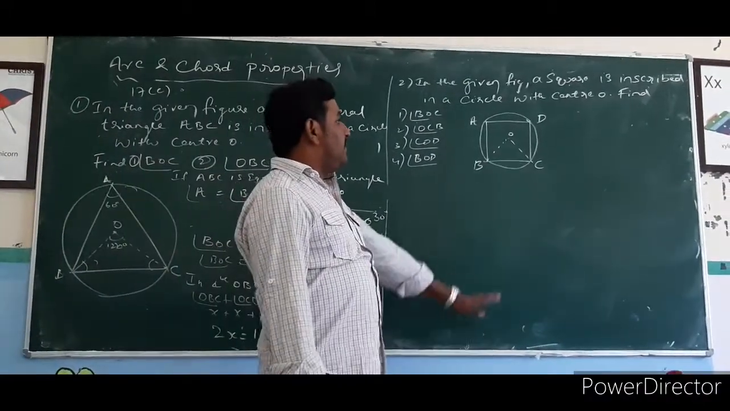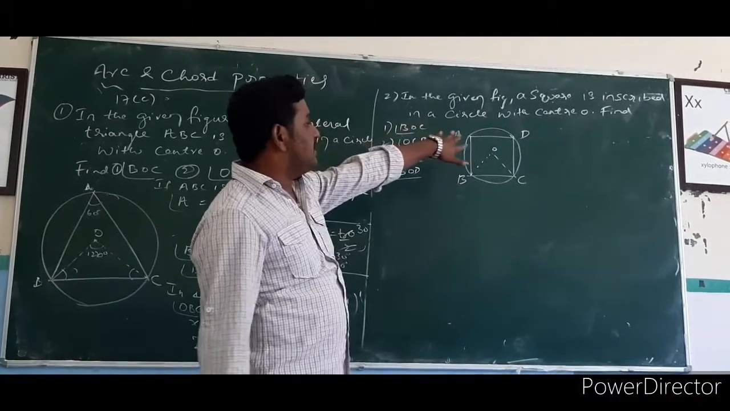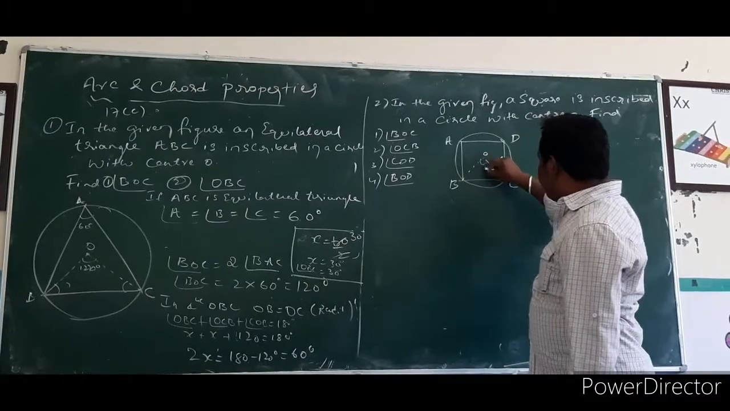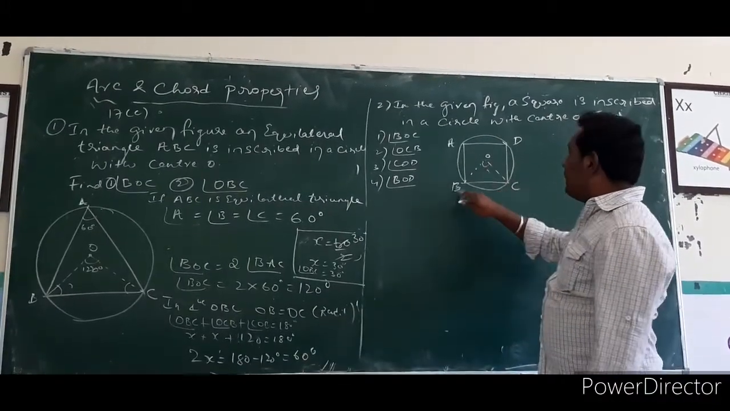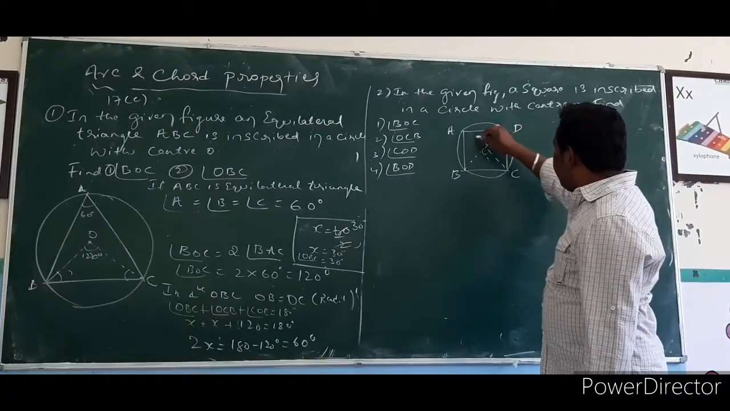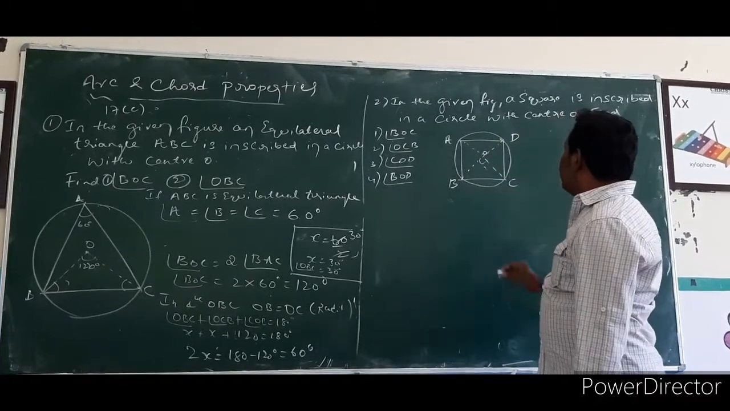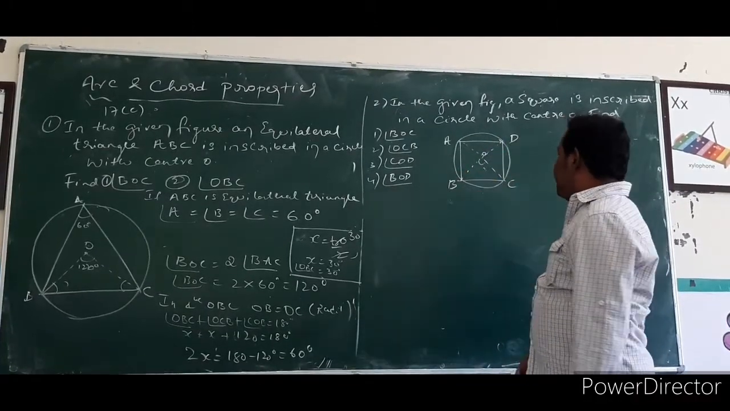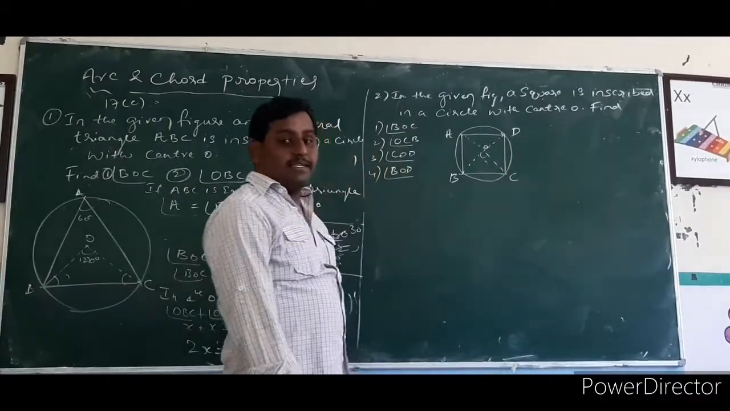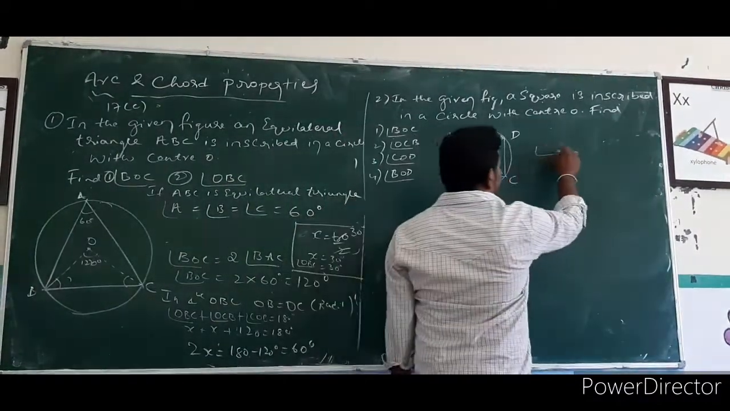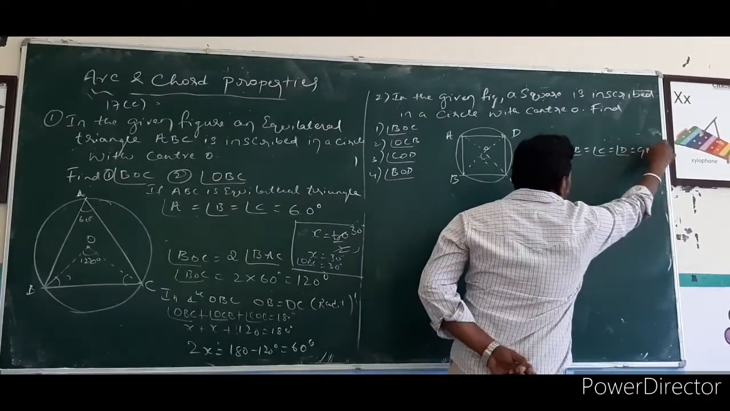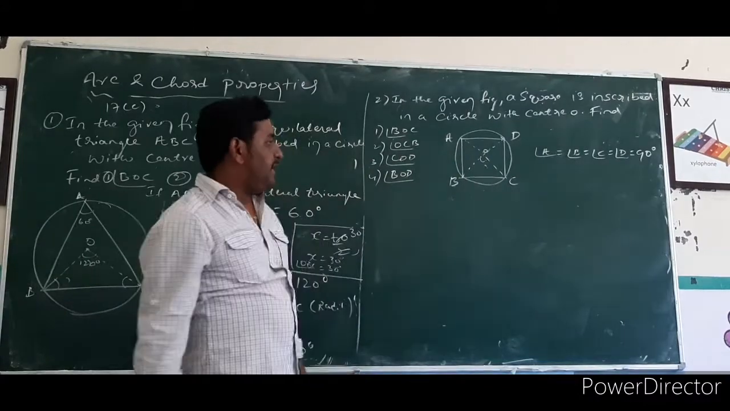Next problem. In the given figure, a square is inscribed in a circle with center O. They are asking to find BOC and OCB. Next, COD. That's why I am extending this line and this line also. So COD and BOD. So we know that in a square, each angle is equal to 90 degrees. That means angle A, angle B, angle C and angle D, all 4 angles are equal to 90 degrees.